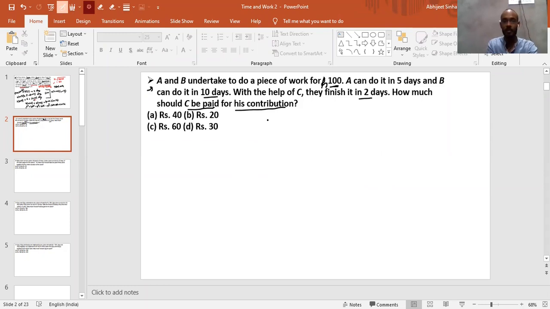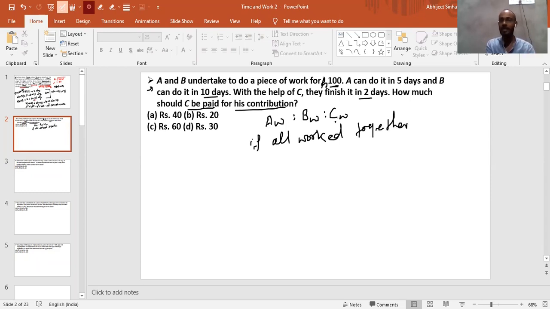So the wages will be distributed here in the ratio of work done by A is to work done by B is to work done by C. But if all three work together, they start the work together and finish the work together, then the time for all will be the same and will get cancelled out.